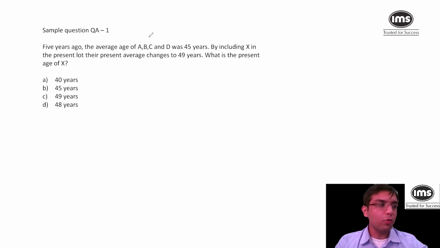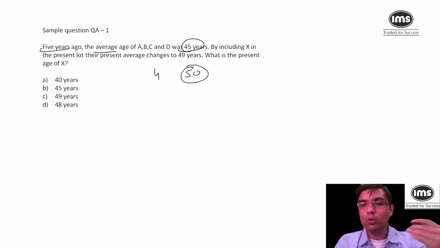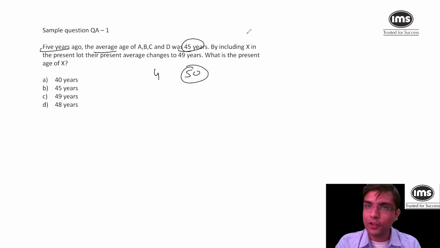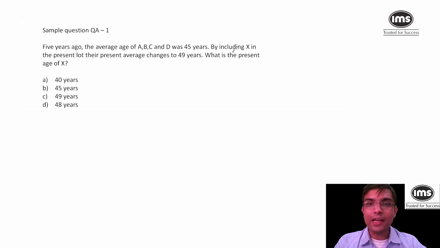So 5 years ago the average was 45. So let us assume those 4 people's average is now 50, because 5 years down the line everyone gets older by 5 years. So if the average was 45, the average will increase by 5. So if this guy is 50 years old, the average will remain 50.